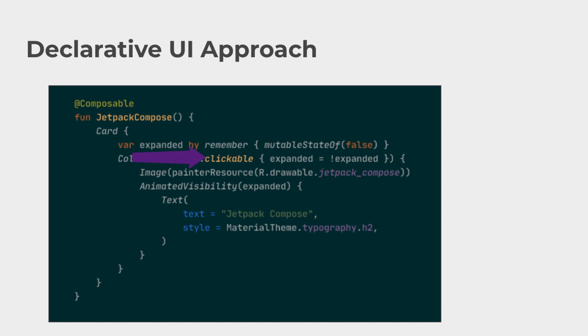So even if you've never seen this code before, never even looked at Compose, this should make some sense, right? We have a card and we have a column. Inside of the column, we are describing what we want. We want an image and we also want a text. This text is going to be animated at some point, right? Because I see there it says animated visibility. That means it's going to be toggled between on and off depending on whether we have clicked the column or not. That's it. This is what we call declarative UI approach. And this is how it's done with Jetpack Compose. And that's what we're going to be focusing on in this course.